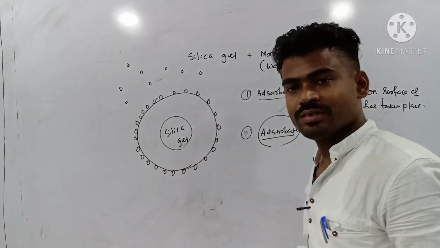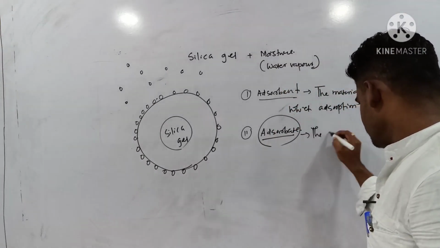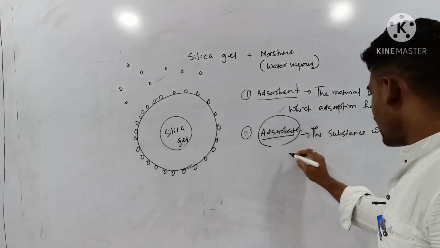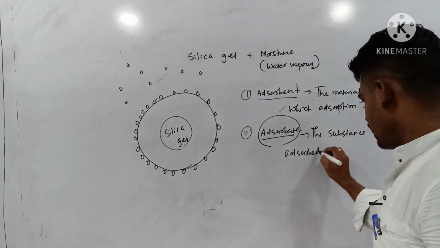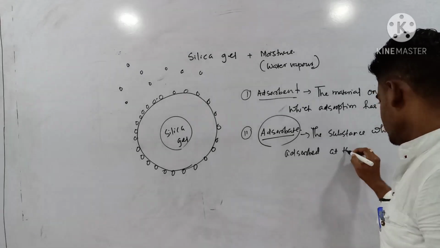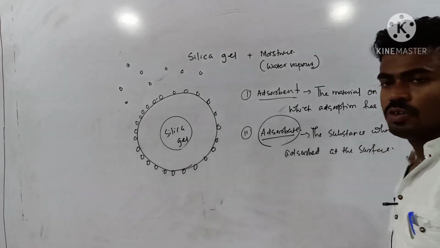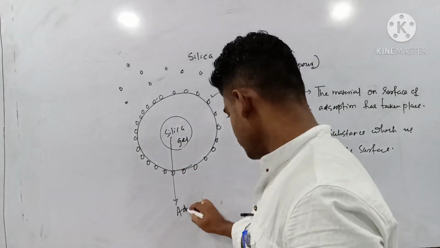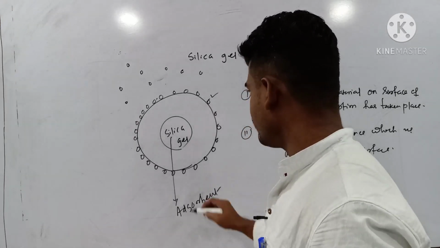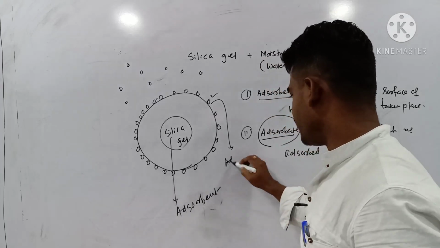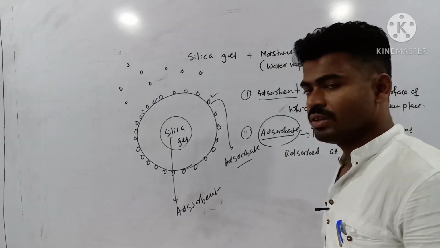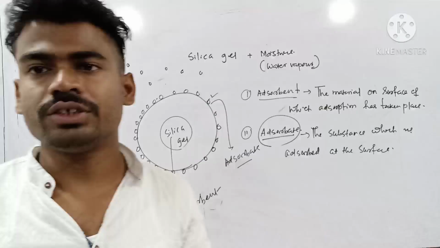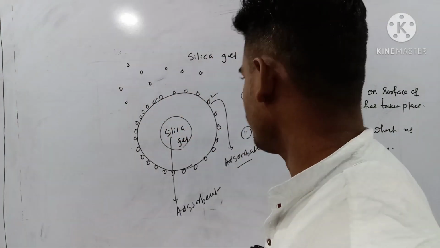And adsorbate is the substance which is adsorbed at the surface. So in this example, I can say this silica gel is your adsorbent, and these water molecules are adsorbate. So adsorbate gets accumulated over the surface of an adsorbent. That clear? Okay.